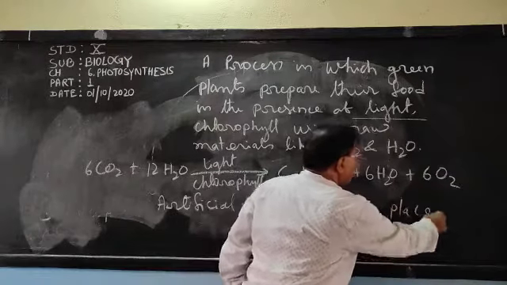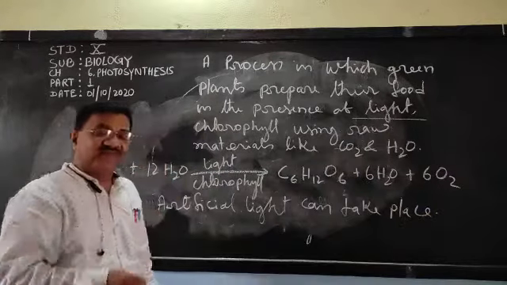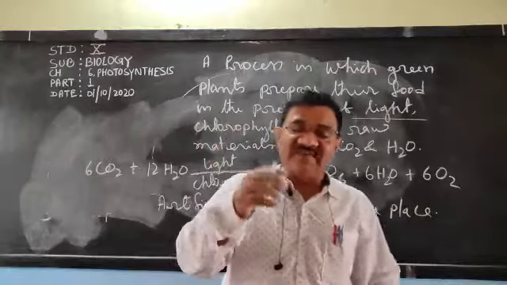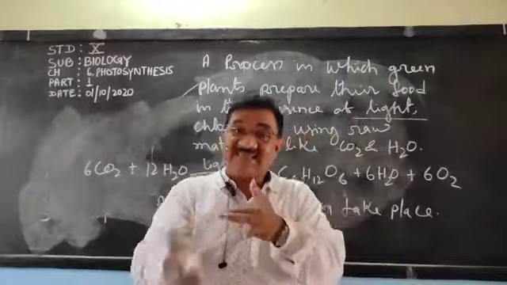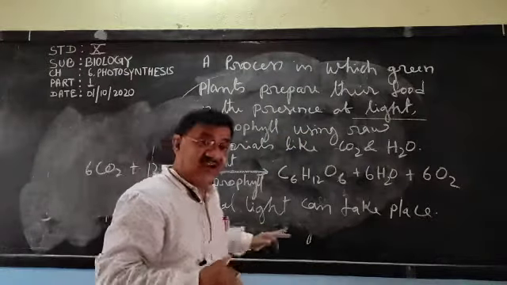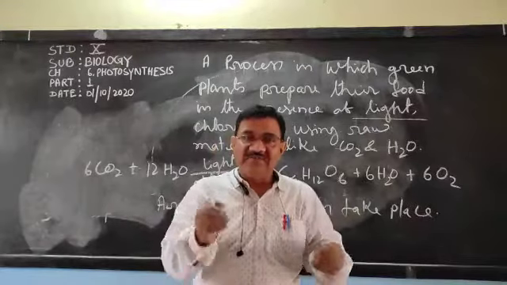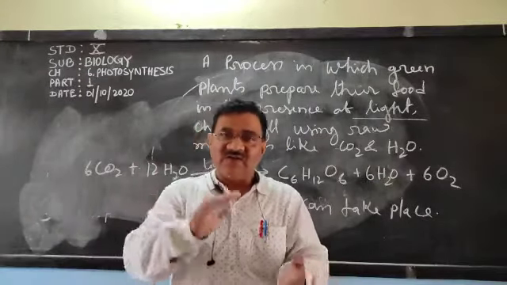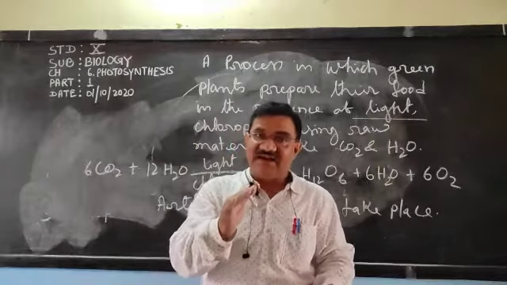Very clear or not? In the presence of artificial light, bulb light, and you will be surprised to know that the rate of photosynthesis depends on the color of the light also. Means for different colors, the rate of photosynthesis will be different.